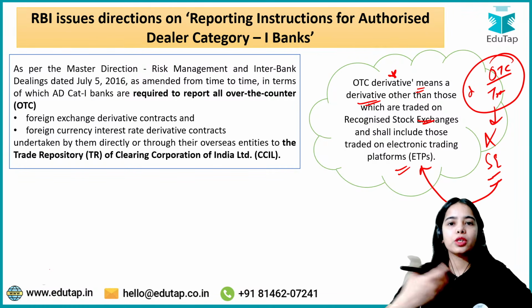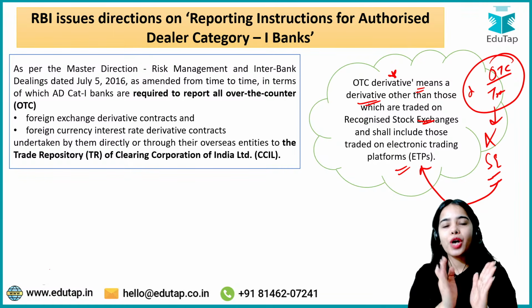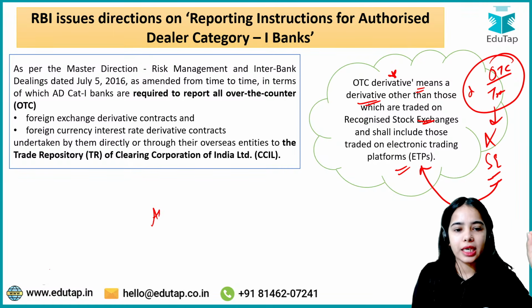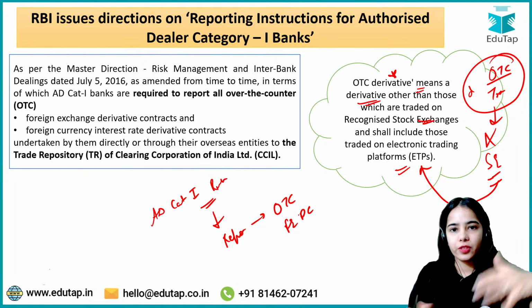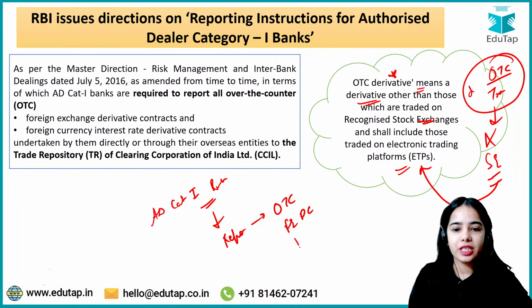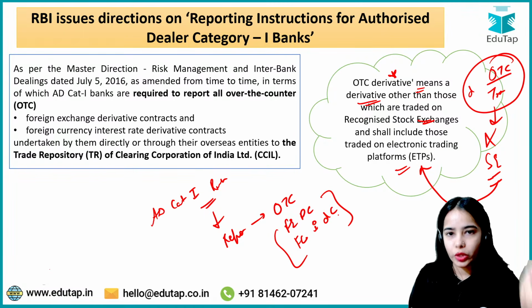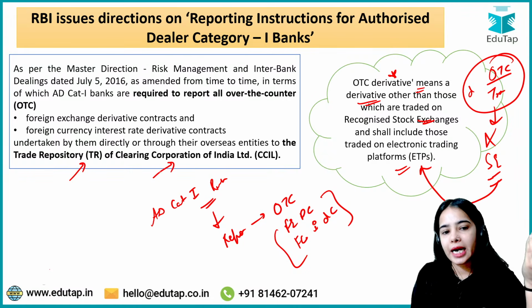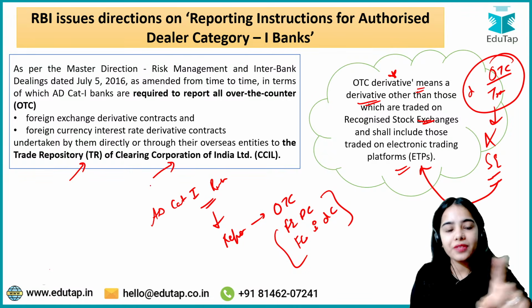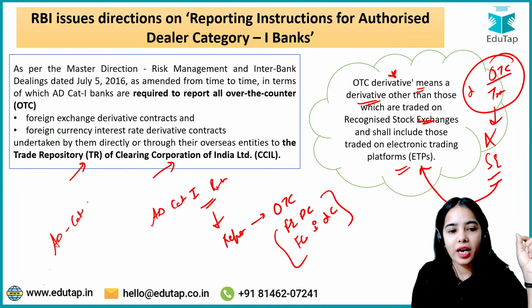So now I hope you have understood the basic idea that the authorized dealer category 1 banks were previously required to report all their over the counter foreign exchange derivative contracts, as well as foreign currency interest rate derivative contracts. So these had to be reported to the trade repository of the CCIL, Clearing Corporation of India Limited.